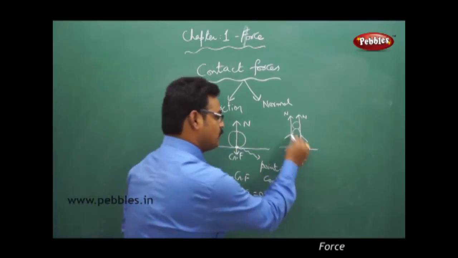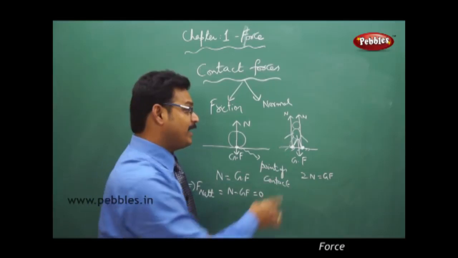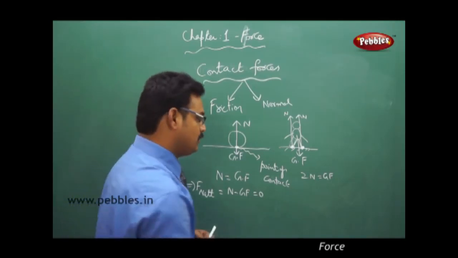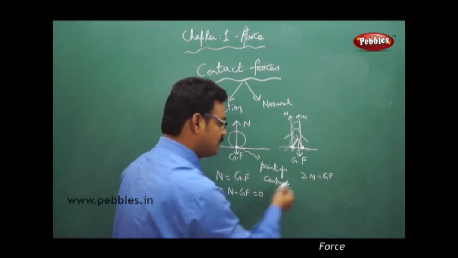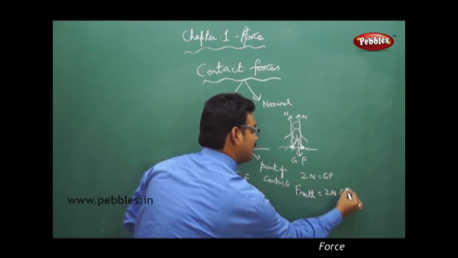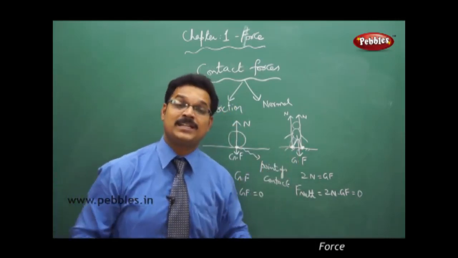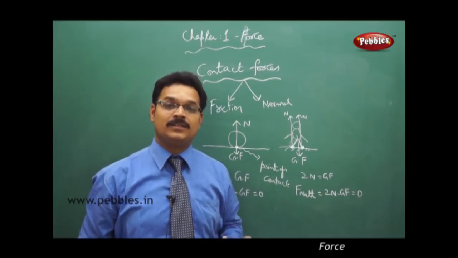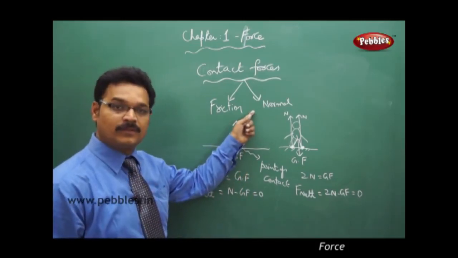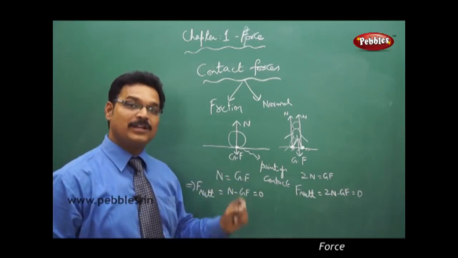Here also 2N equals GF. Why did I say 2N? Because the two forces are acting in the same direction, so you can add them up: N plus N is 2N, which equals GF. So if you take the net force, 2N minus GF equals 0. So the net force acting on the person is 0. That's why the person is stable. That's why I am stable standing here and teaching you. So normal force is the contact force that always acts at the point of contact in the perpendicular direction.